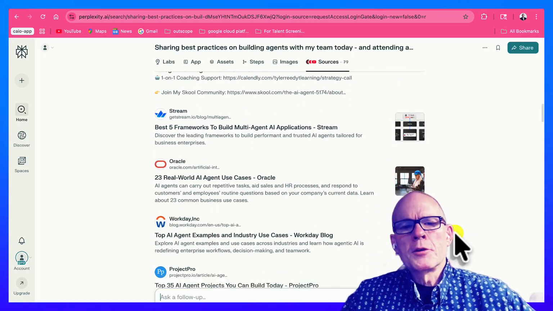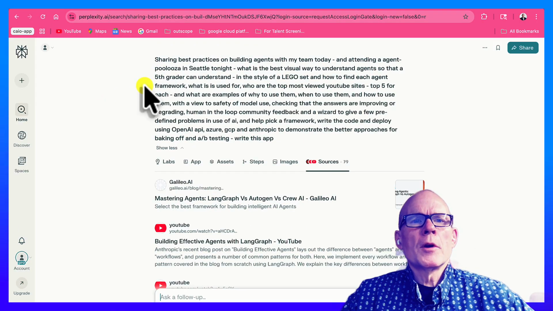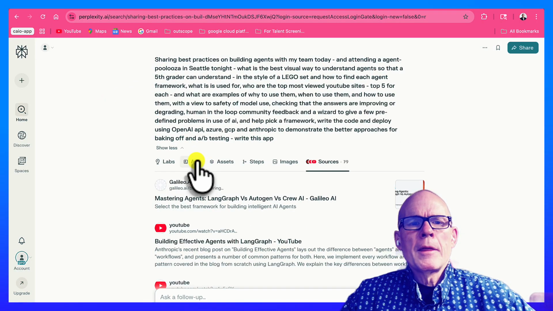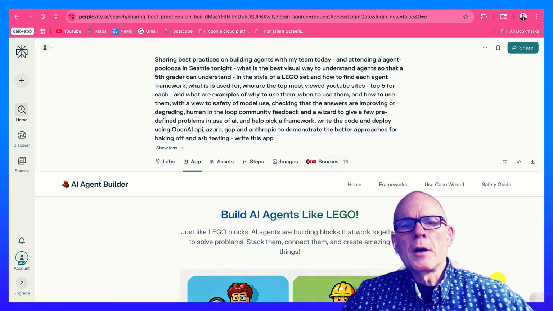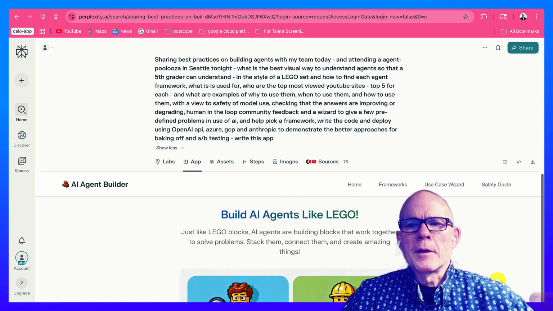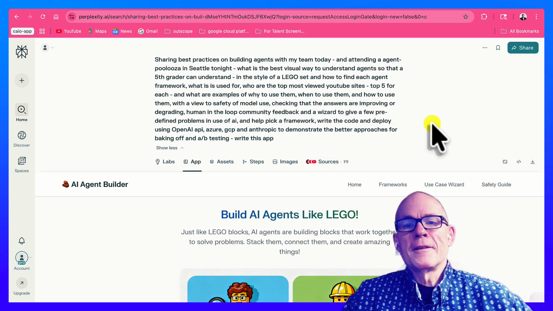Give me the top most authoritative sites. So I could have asked some follow up and other things, but this is just a quick and dirty to kind of show you how I think about using labs and apps. And of course, I would use ChatPRD. I would do a bunch of other things if I was actually going to deploy this code. This is just demo code. Please don't use it. It's not ready.